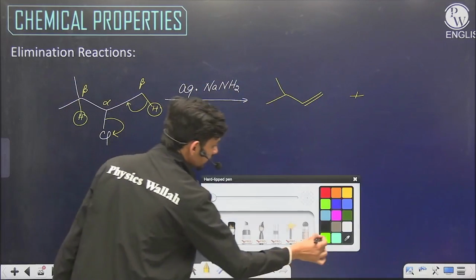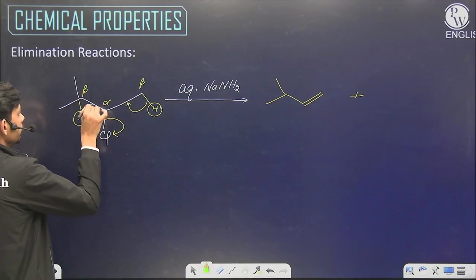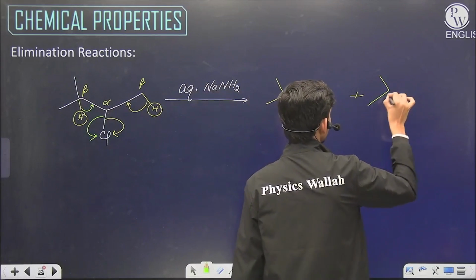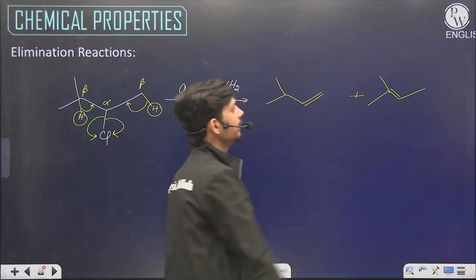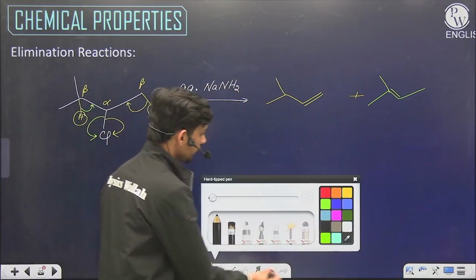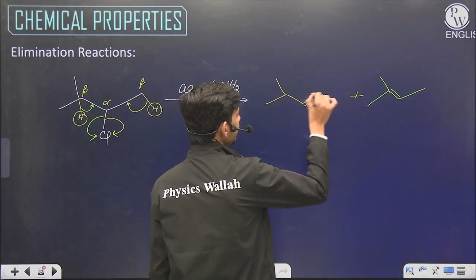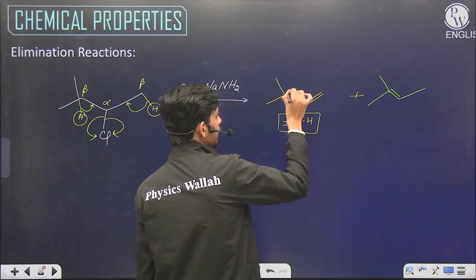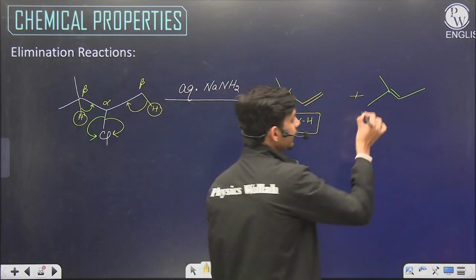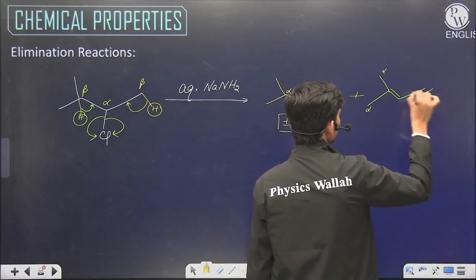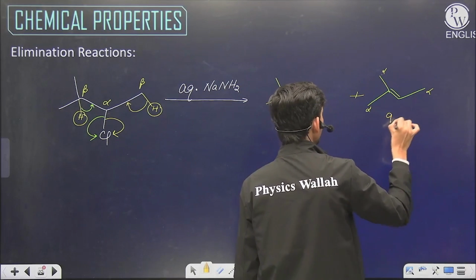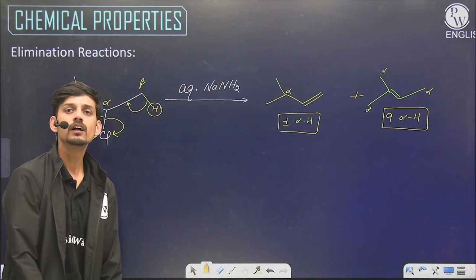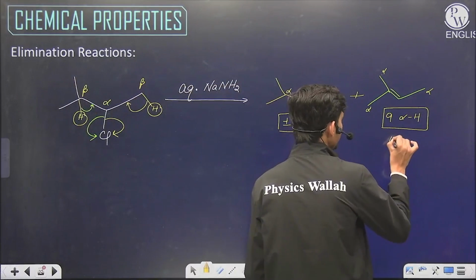But if this hydrogen is removed, then the bond will shift here, this chlorine will move away and this alkene will be formed. Now we see here that this double bond has only one alpha hydrogen at this position, while this double bond has 3 alpha positions, 3, 3, 6, 3, 9, a total of 9 alpha hydrogens. And the stability of alkene is also seen from hyperconjugation. So this alkene will be more stable.